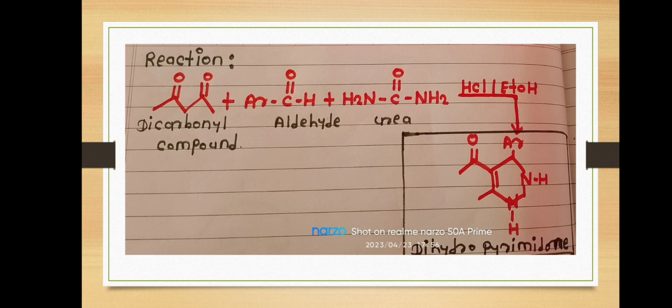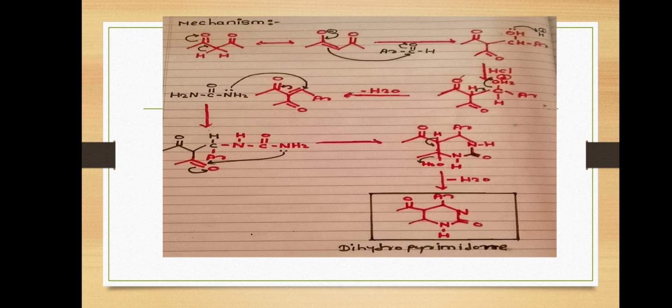The reaction uses dicarbonyl compound, aldehyde and urea to give a dihydropyrimidine in the presence of a solvent, that is acidic ethanolic solution.